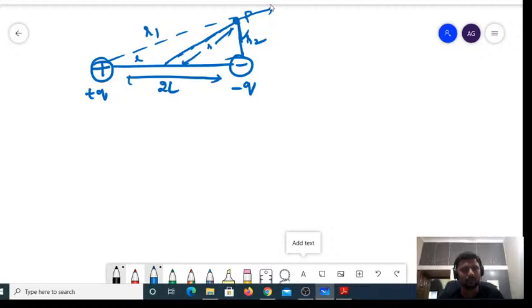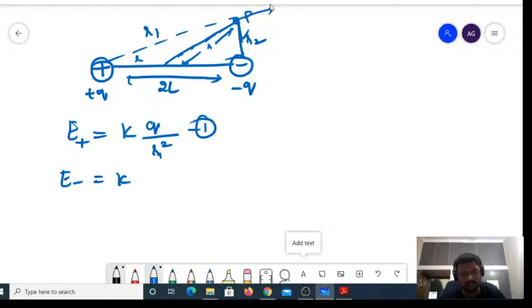E plus would be equal to K into Q divided by r1 square. Similarly, E due to the negative charge is K into Q divided by r2 square, because I have considered the distance from the negative charge to point P as r2, and the distance of the positive charge to point P as r1.